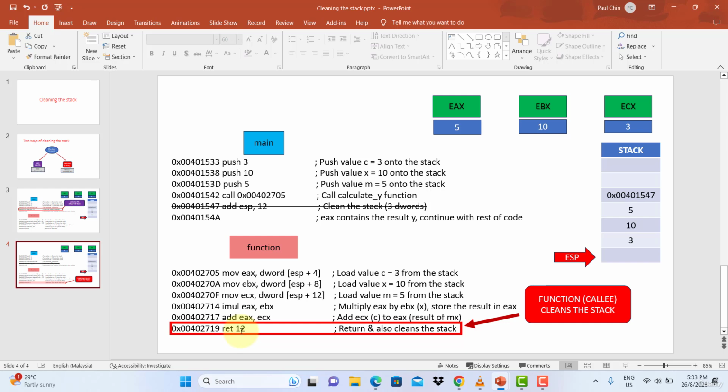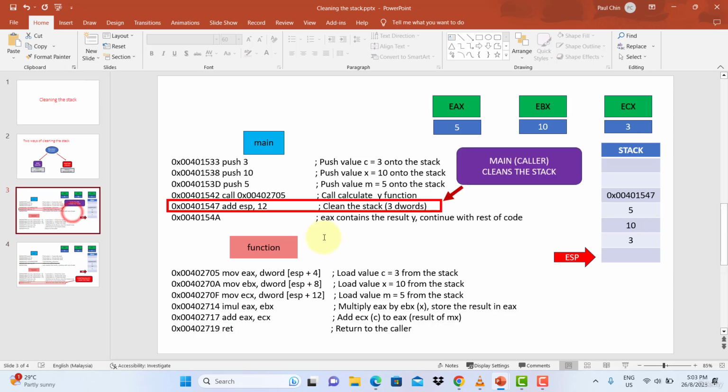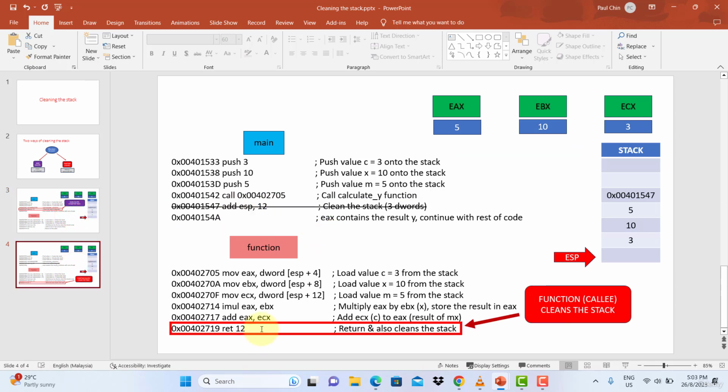First thing it does is it will pop this address off the stack into the EIP register so that it can go back to the address after the call. The second thing it does is it cleans the stack. That means it adds 12 to the stack pointer. So this is the meaning of ret 12. Ret 12 means it's the same thing as add 12 to ESP. So this is how the callee or the child function cleans the stack.